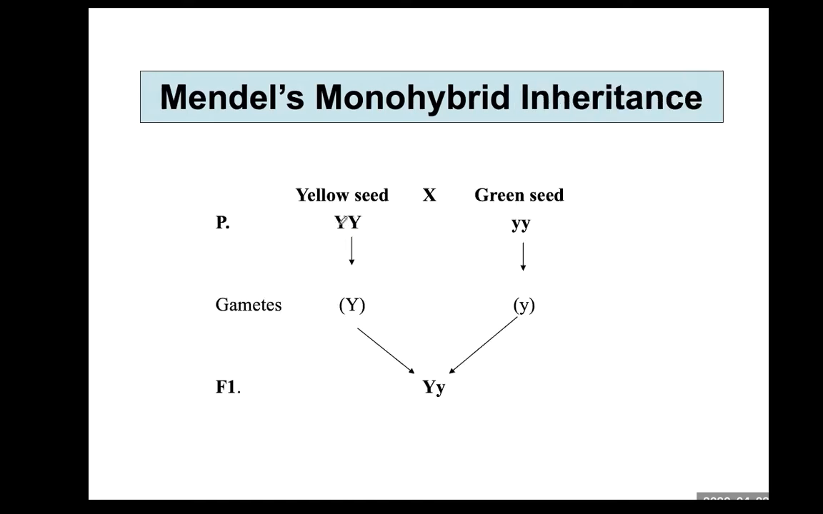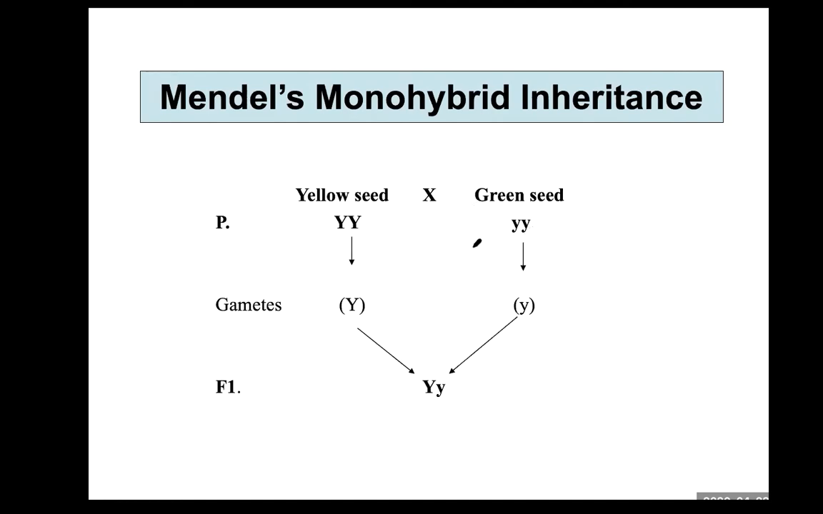Since yellow color seed is dominant, you will write down large Y. And this is a pure breeding line, therefore it should be homozygous. Once yellow is labeled by large Y, then the counterpart of green seed is automatically lowercase small y. This plant was also produced from a pure breeding line, therefore it should be homozygous, small y, small y.